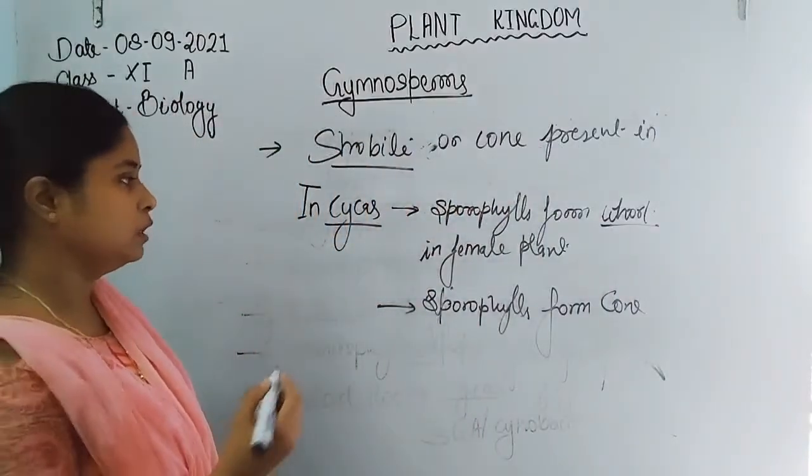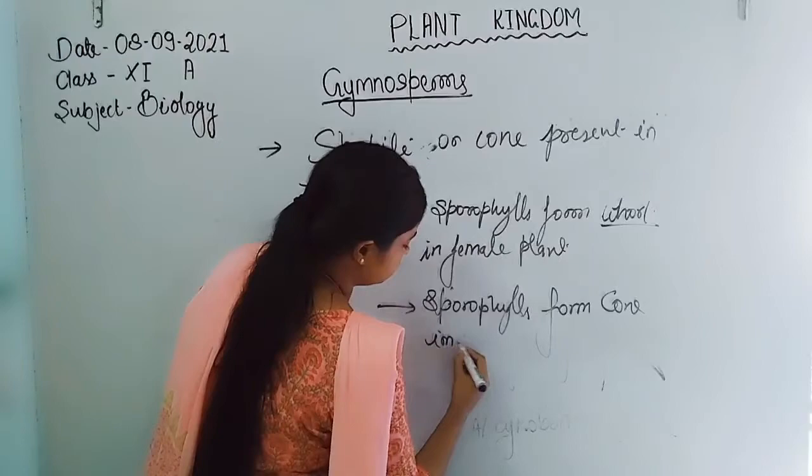Sporophylls form cone in the male plant.